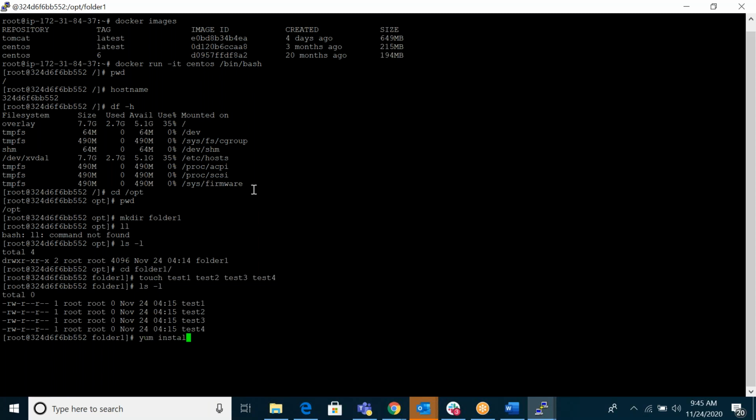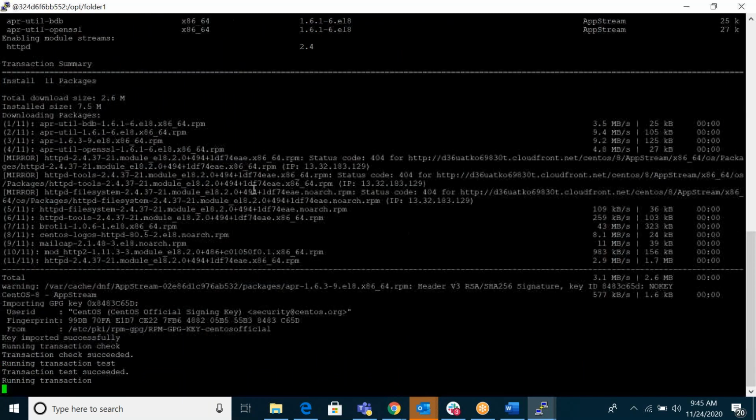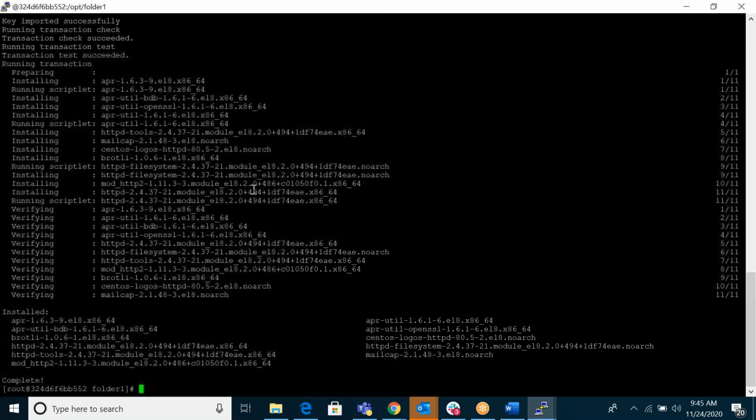Yum install, if you want to install Tomcat or httpd, we can install. I'm not in my local server, now I'm in my container. You can see it installed.